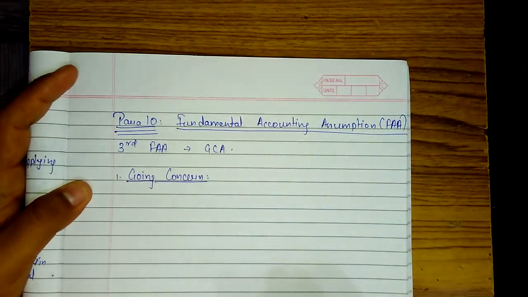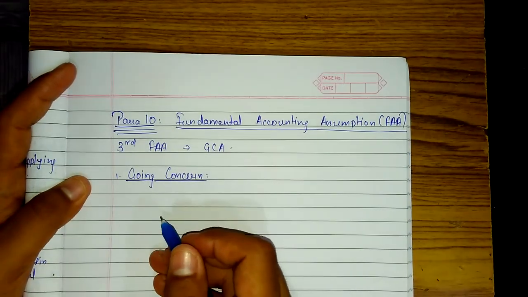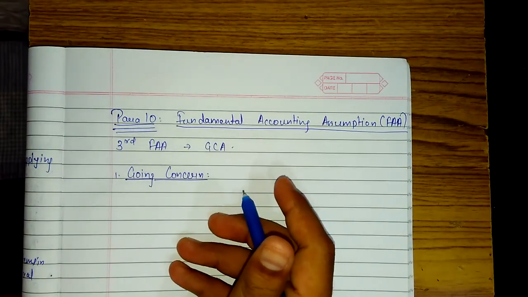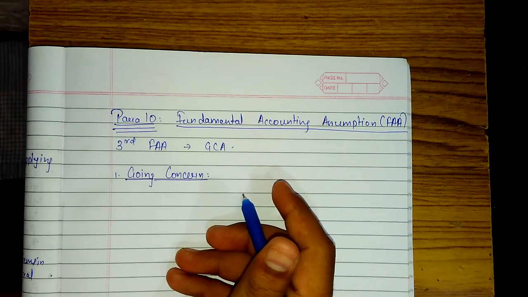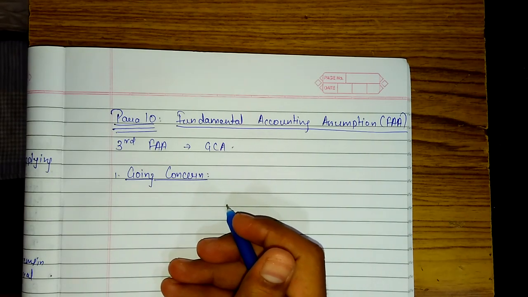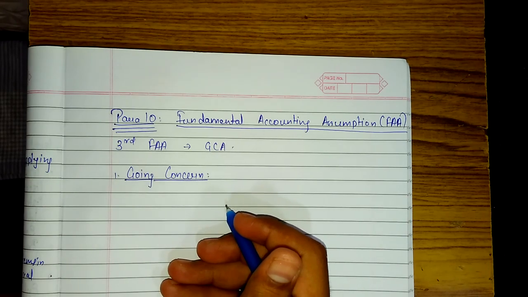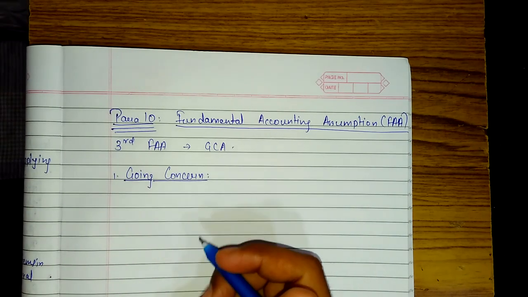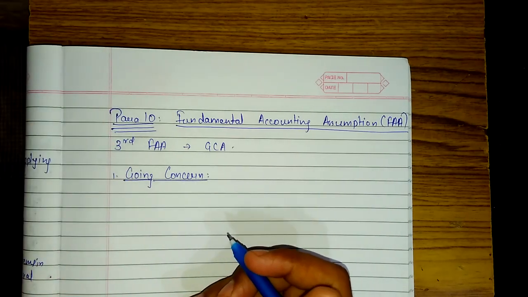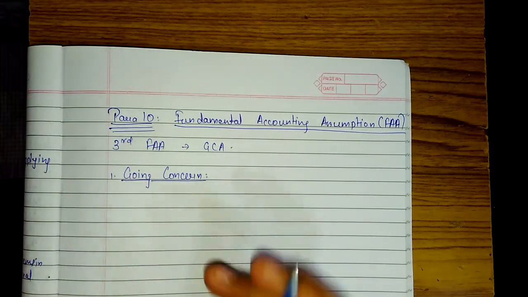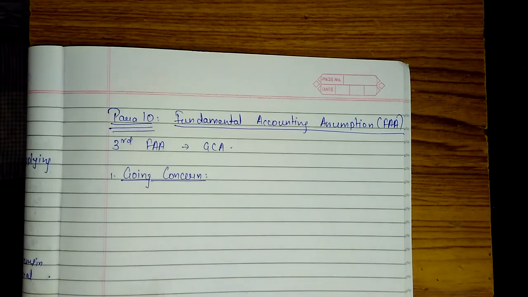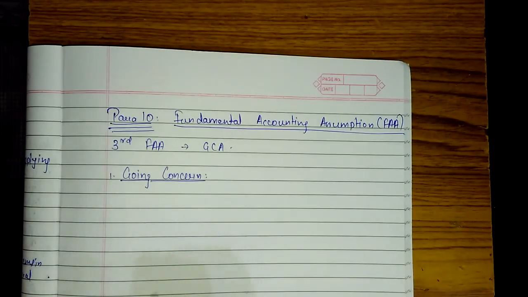So first we will see one by one basis. Going concern. What does going concern mean? It is assumed that enterprise will continue the operation in the foreseeable future. That is, it neither has the intention nor necessity to curtail the operation. I have just said it. I hope it might have struck you something, but now I will write it because this is important.